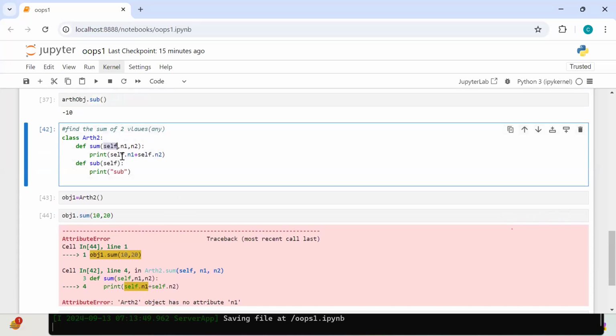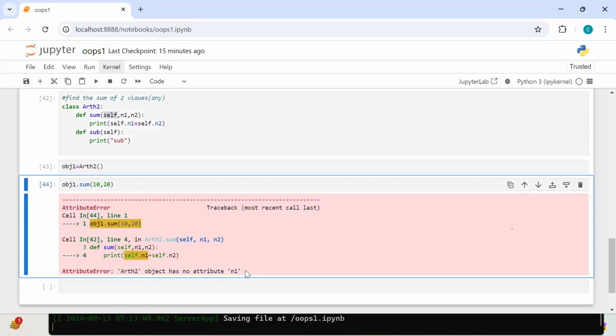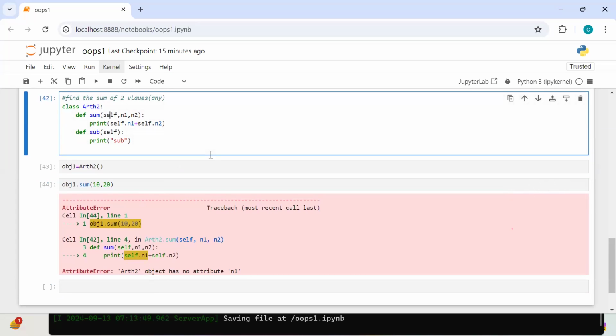Self has no attribute N1. In this particular class, N1 is not there. As a class object, N1 is there, but only as an argument of my sum. It is not a class member. But you are trying to access N1 as a class member.